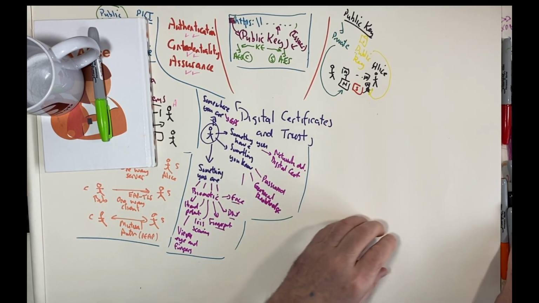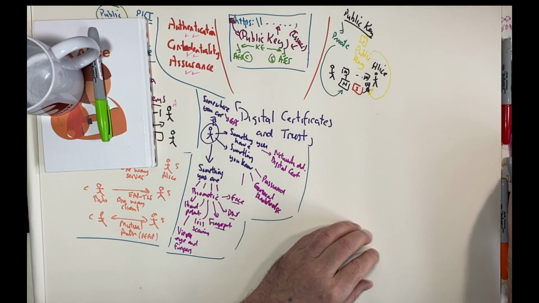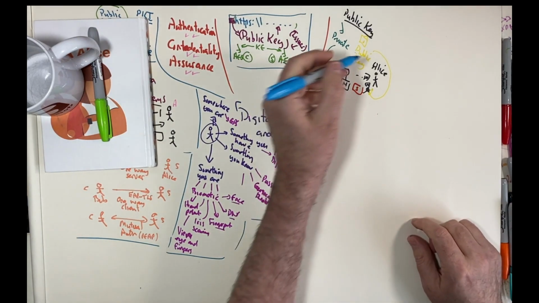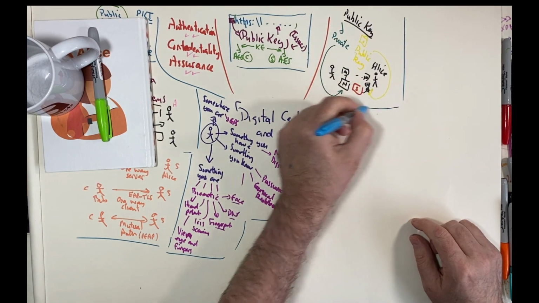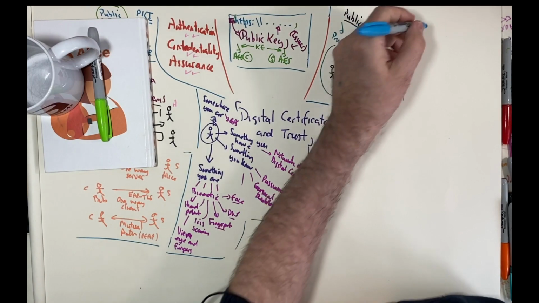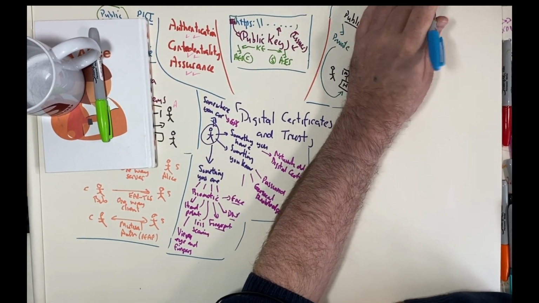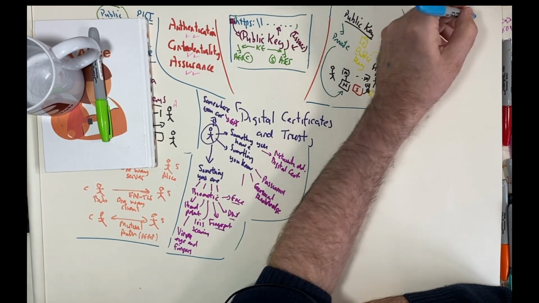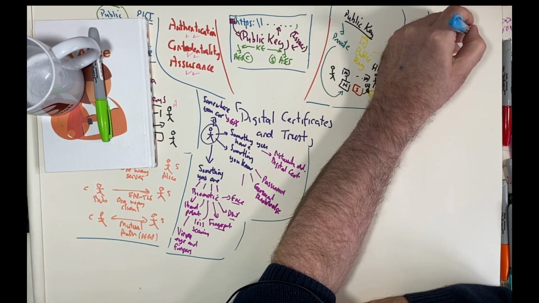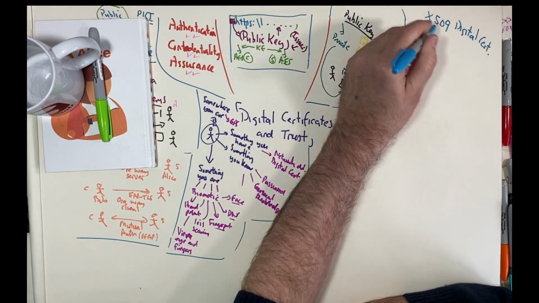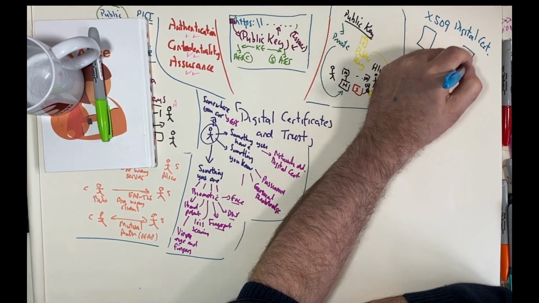And the way that we do this is with a signed certificate. And these certificates are often known as X509 or a digital certificate. And there's two main formats for them.